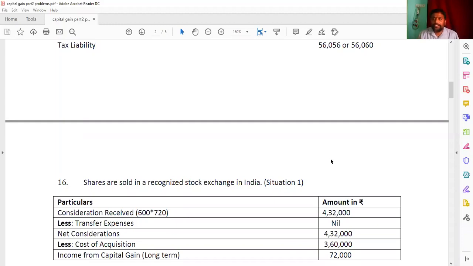And in situation 2, when the shares are sold in the unrecognized stock exchange, you need to make 2 steps. One, we are calling here the with indexation, 20% we are going to take. Without indexation, 10% you have to make. So first look at the screen once.